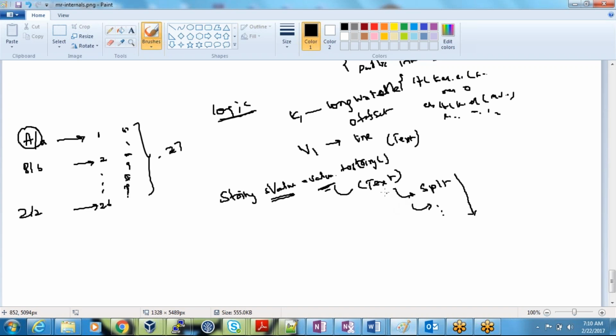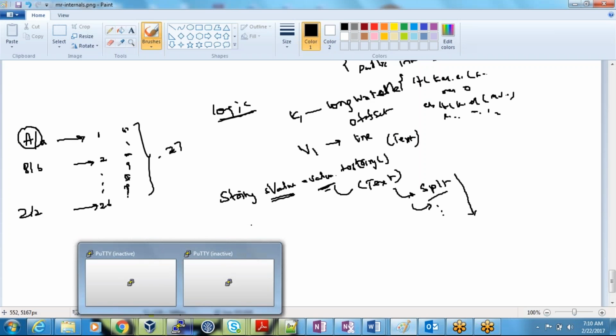So if I want to break a complete line into words, either you go with split or you go with the string tokenizer class. The string tokenizer class takes only strings, not other data types.